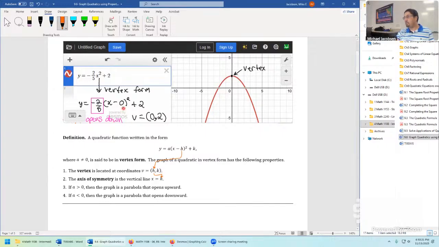So in our problem, the axis of symmetry is the line x equals 0. So here it is. We draw x equals 0. That's the axis of symmetry.